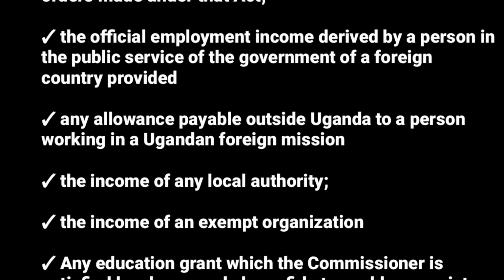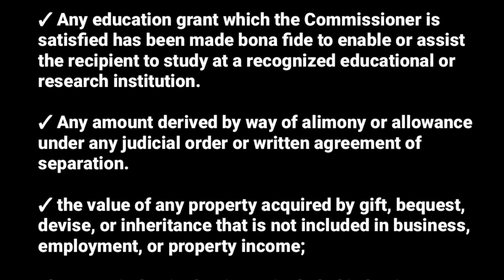Then the income of any local authority, city council and all that, is not taxed. It does not pay income tax. Then the income of an exempt organization is also not taxed. Another exempt income we have is any education grant which the commissioner is satisfied has been made bona fide to enable or assist the recipient to study at a recognized educational or research institution. Someone who has a sponsorship to study from a particular school or university does not pay income tax.